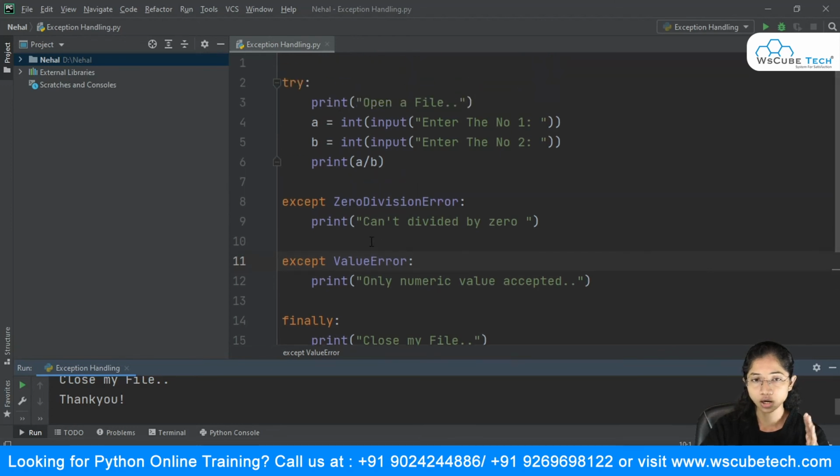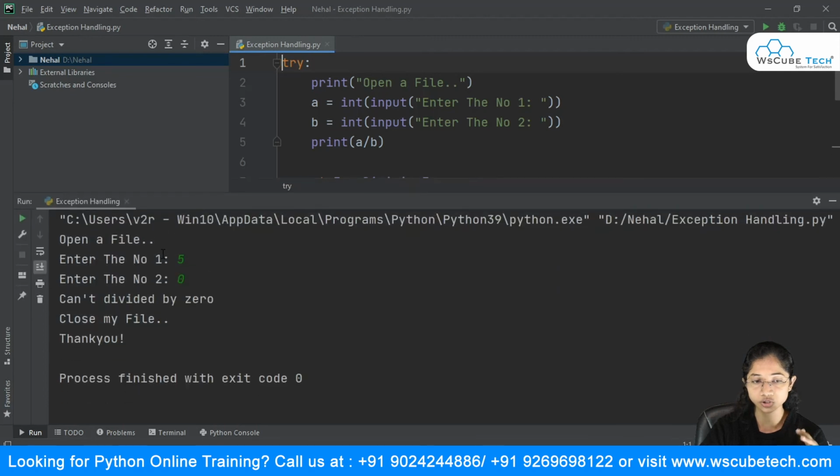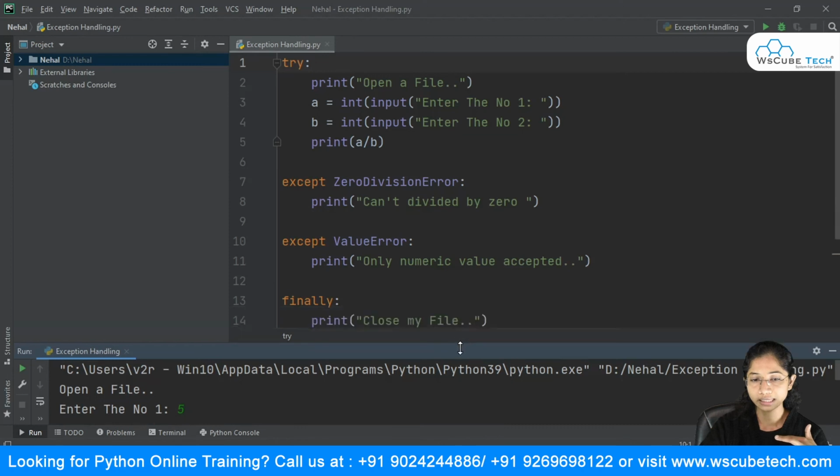So this was all about the try except finally block in Python. This is how you can handle your exception. And because of doing this, you are handling the exceptions. You can see that your program is getting executed. It is not stopping in between. All right, let's do a quick recap over here.